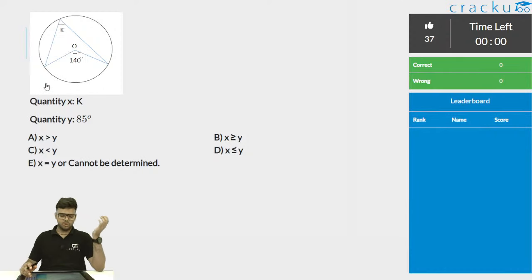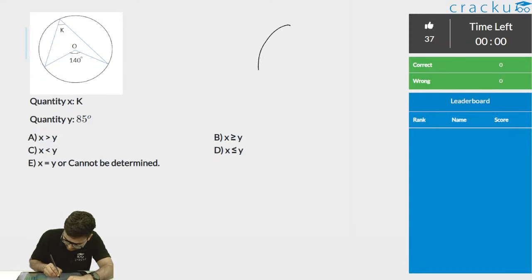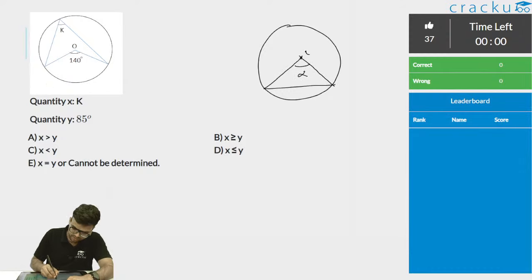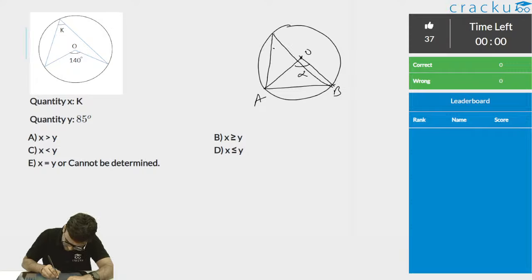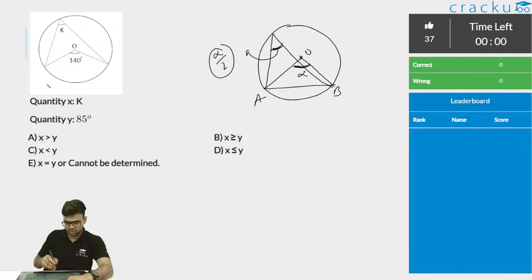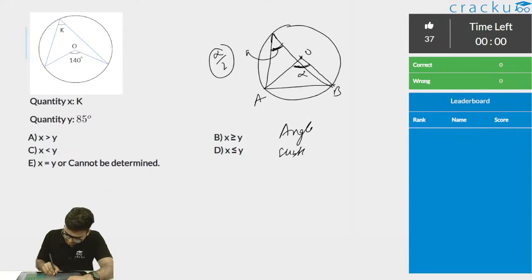So this is a property of a circle. Say this is my circle, this is my chord, and this is my center. If this chord is subtending, let's say, angle alpha at the center, then this chord AB will subtend at the circumference an angle alpha by 2. This angle will be half of this angle. The angle subtended at the center will be twice the angle subtended at the circumference.